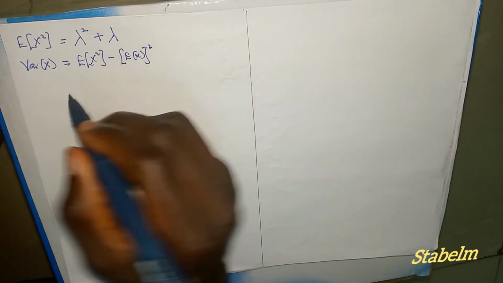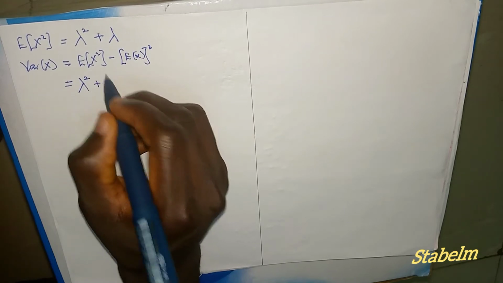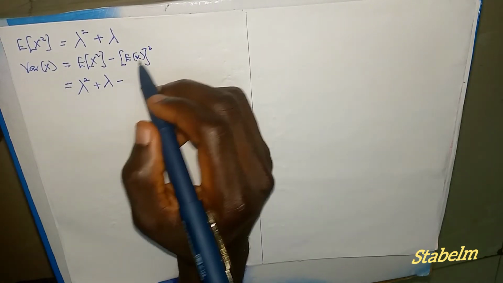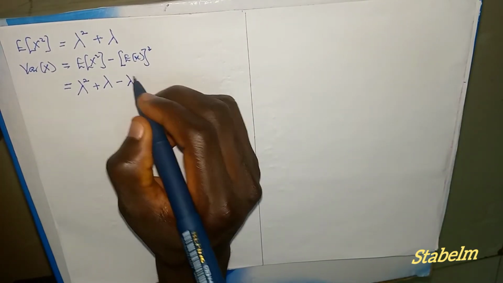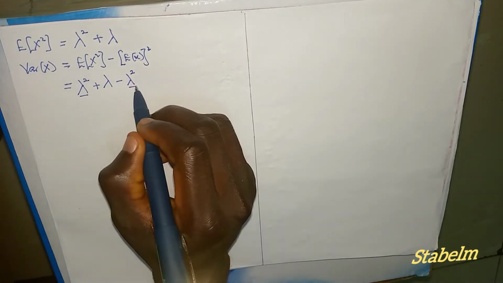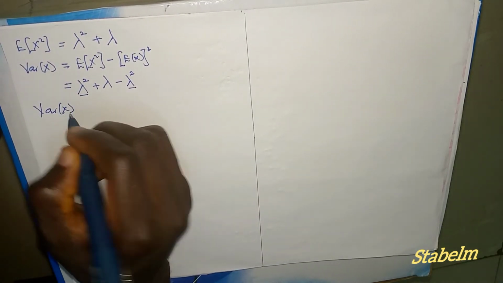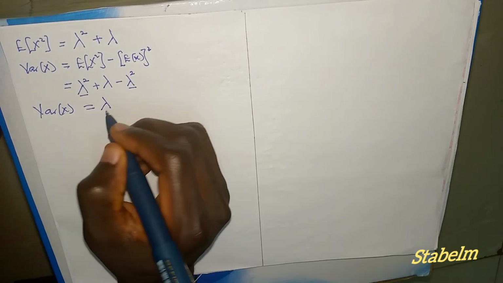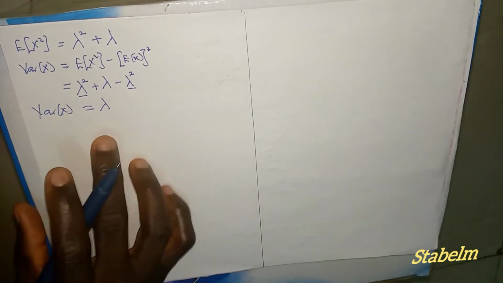Now our E of x squared equals to lambda raised to the power 2 plus lambda, minus our E of x, that is the mean of x, which is lambda, so we have lambda raised to the power 2. This lambda squared here cancels with the other. Therefore, our variance of x equals to lambda. So the mean is lambda, the variance is also lambda.